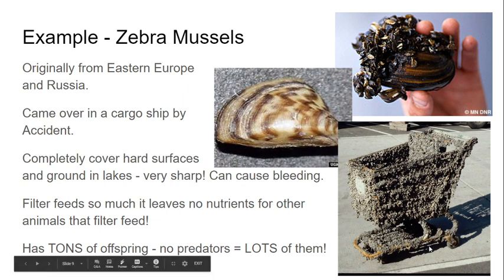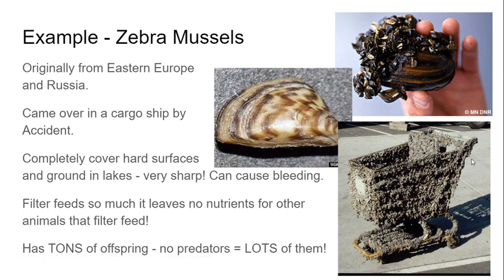So here we have a shopping cart that was pulled from, I can't remember which lake, one of the lakes around here, and it is just completely encased in zebra mussels. And so if you have been to a lake or a river that has these zebra mussels in them, they are not pleasant to have in your lake, and they can cause a lot of harm over the years. So your lake might start to change and might start to look a bit different. So that's just one example of an invasive species.